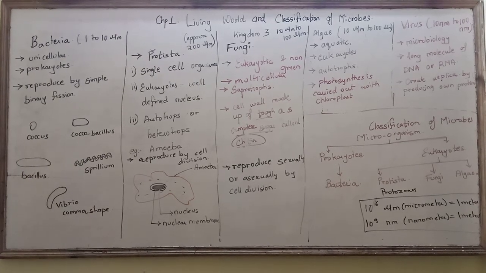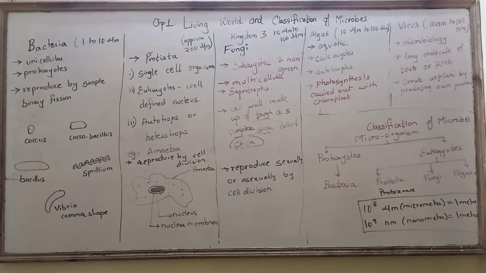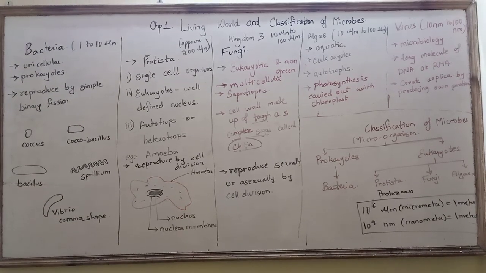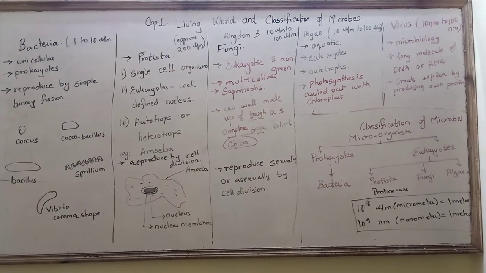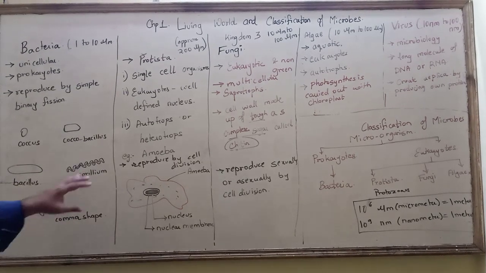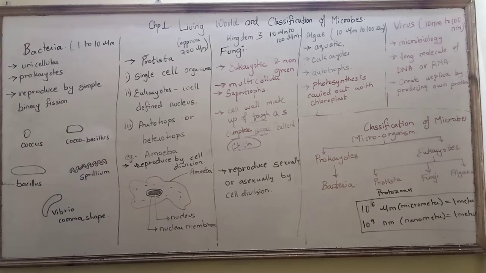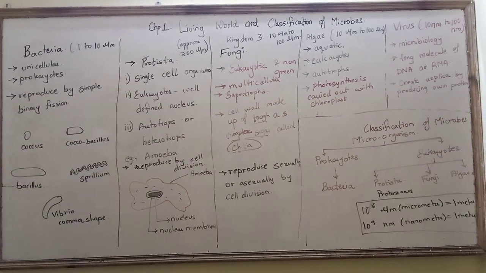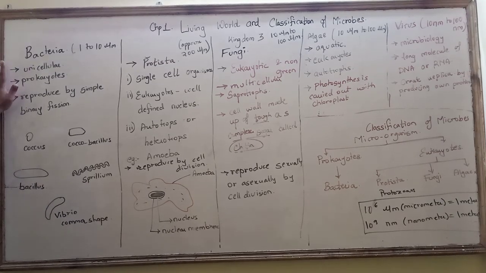The first is bacteria, it is a prokaryote, and protista, protozoan, fungi, and algae, they are what we call eukaryotes. Then depending upon the size and their mode of nutrition, the characteristics are written over here. This is all you need to remember.